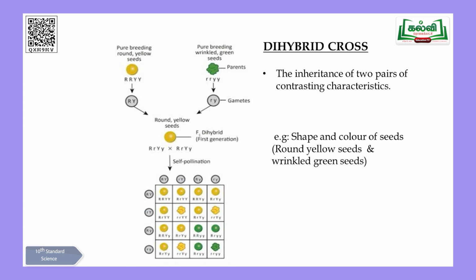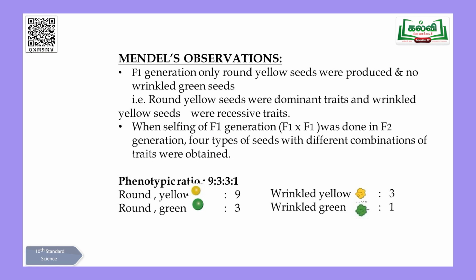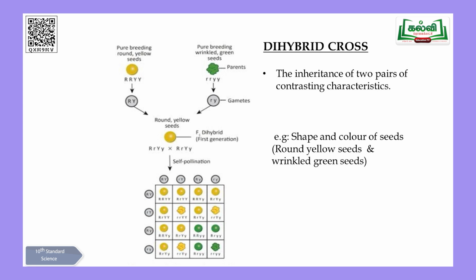Same thing as the monohybrid, children. He did a lot of experiments and he wanted to cross these two characters. Finally, at the end of his results, same thing, some characters were dominating in the F1. Again, he did selfing in F2, and many experiments were reconducted by Mendel, and finally he was able to conclude this dihybrid cross by his result, saying that the ratio will be 9:3:3:1. I will show you the slide now.